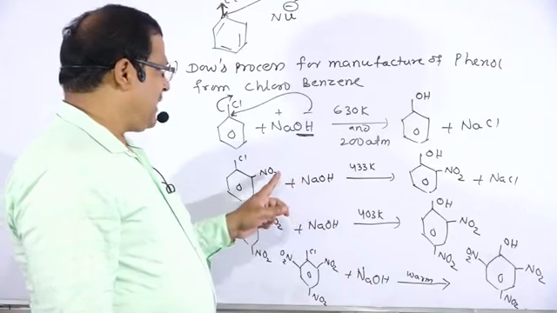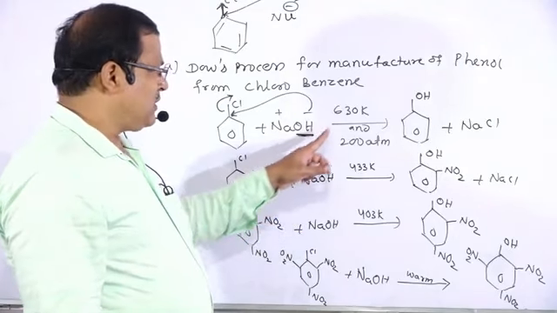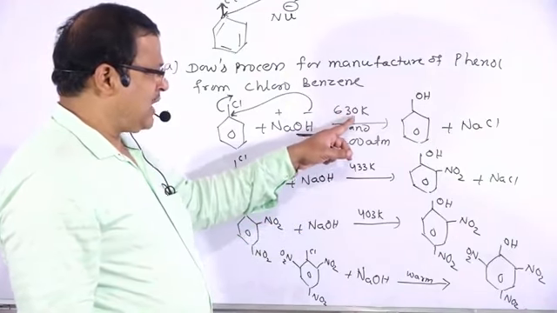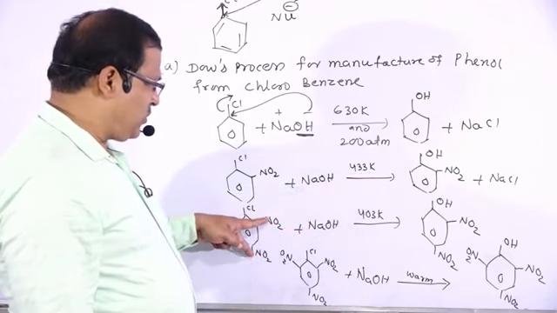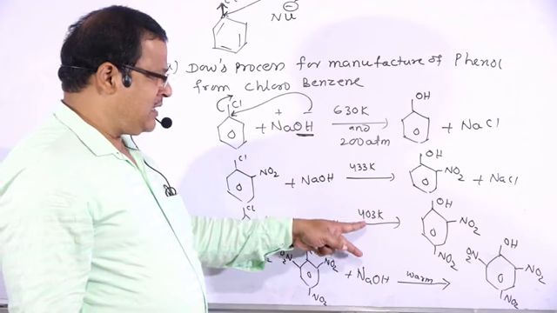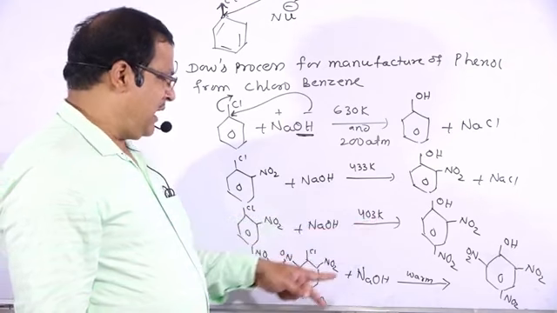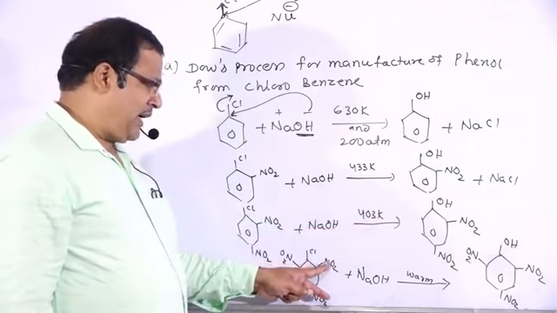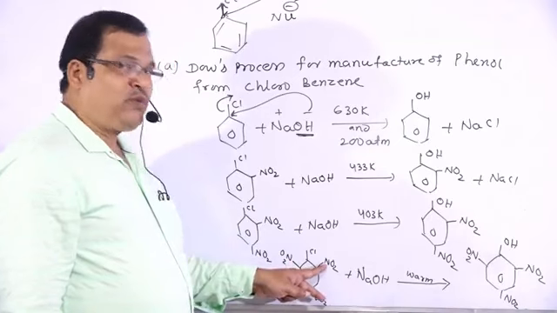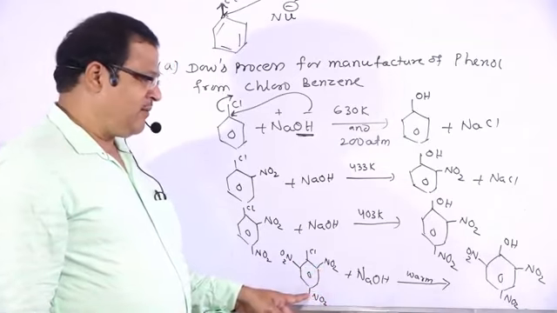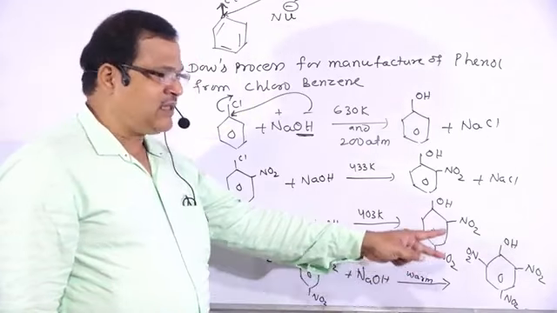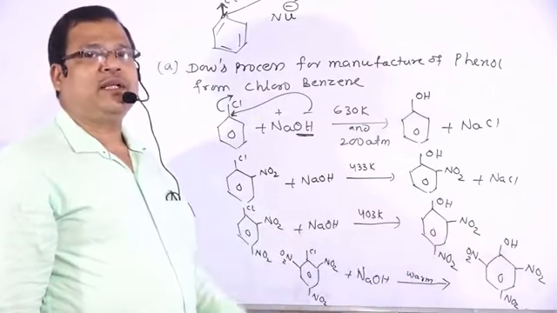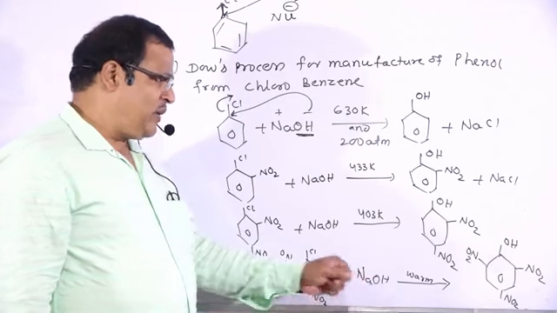With one NO2 group, the temperature reduces to 433 Kelvin. With two NO2 groups, it decreases again to 403 Kelvin. With three NO2 groups at ortho and para positions, simply warming the reaction is enough, and the chlorine atom is replaced by the OH group.